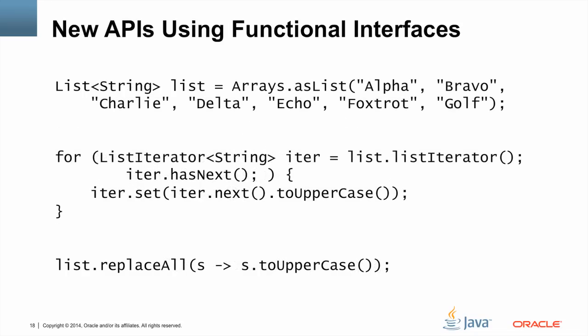Here's another example of a new method that can be used with lambda. Suppose we want to replace each element in a list of strings with its uppercase equivalent. We can write a similar for loop that iterates using a list iterator. Within the for loop, we call the list iterator's set method in order to replace the string at that location with its uppercase equivalent. At the bottom, you can see that using the new list.replaceAll method, we can replace each element of the list with the result of having called a lambda expression on that element. In this case, we're converting each string to uppercase version of the string, and we're replacing it into the list.